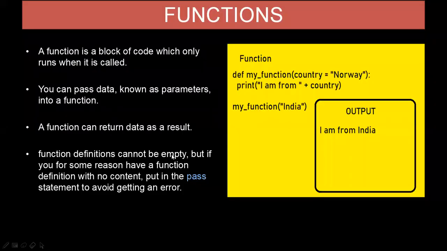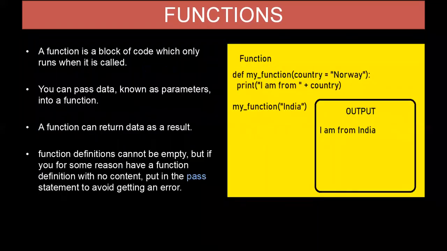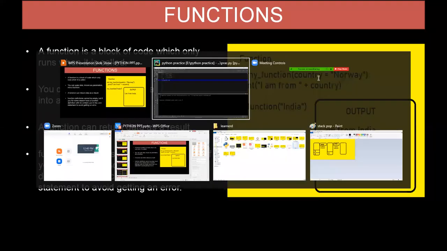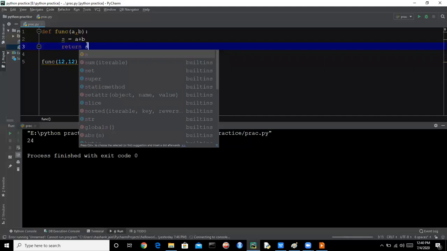So let's see, you can pass data known as parameters. In this example, we are having country, that is a parameter. So a function can return data as a result. We have discussed an example in which we are returning the sum of two numbers. Here we are returning the sum of two numbers. So a function can return data.